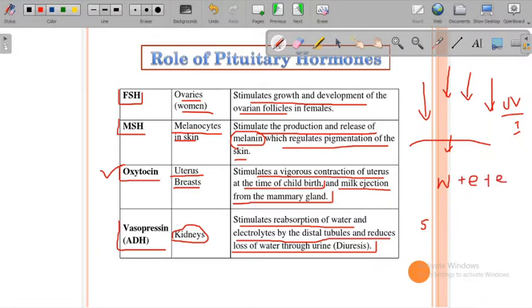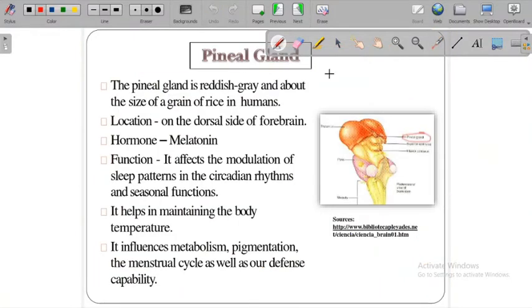We need energy at the time of stress, or if we are doing heavy muscular exercise. So this hormone regulates the water content which is going outside the body through our excretory system. It inhibits that loss so that the body will utilize as much water and electrolytes as it can. I hope you understood this one.